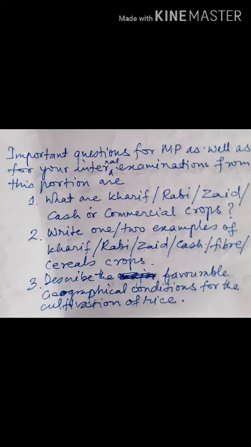Important questions for Madhyamik Pariksha as well as for your internal examinations from these portions are: number 1, what are Kharif, Rabi, Zaid, cash or commercial crops? Number 2, write 1, 2 examples of Kharif, Rabi, Zaid, cash, fiber, cereals crops. Number 3, describe the favorable geographical conditions for the cultivation of rice.